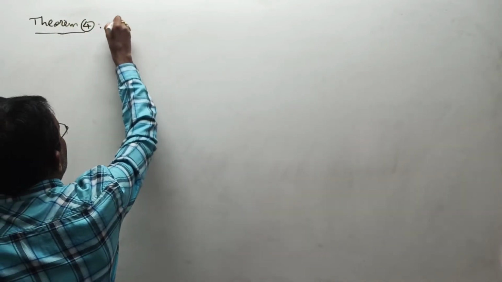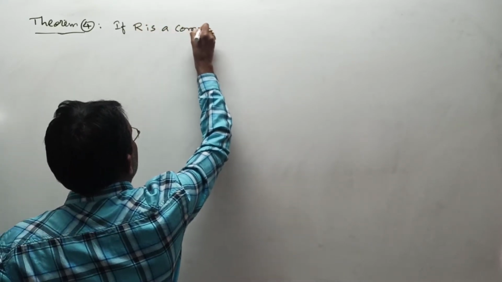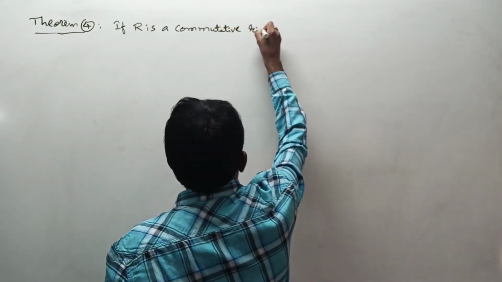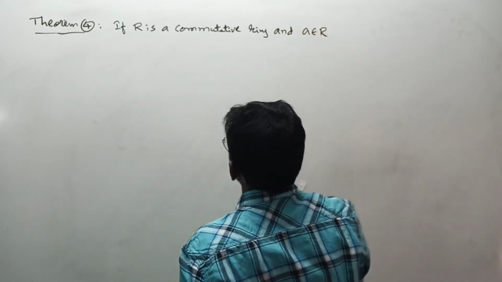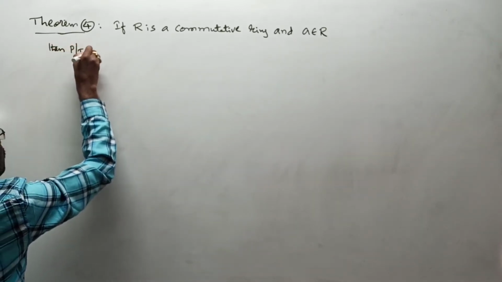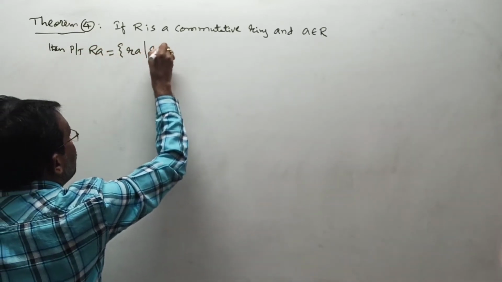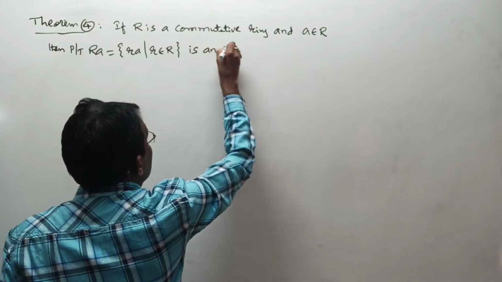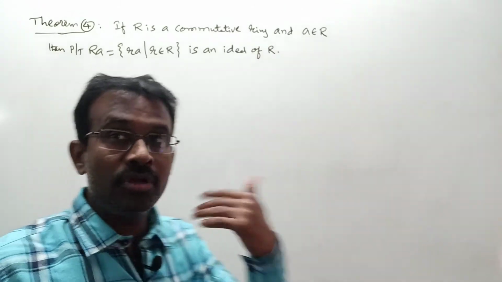If R is a commutative ring and A belongs to R, then prove that this set RA, which is the set of all elements small r into A such that small r belongs to capital R, is an ideal of R. This also is individually important, and we are going to use this proof in another theorem also.